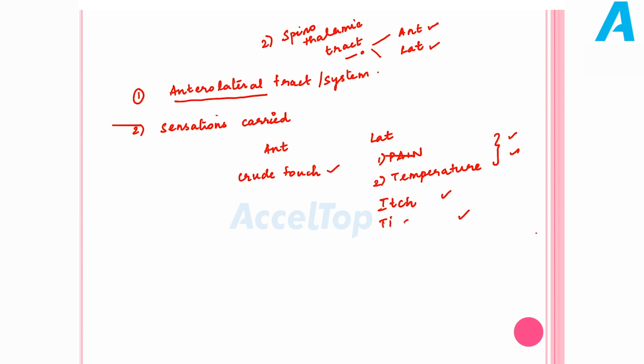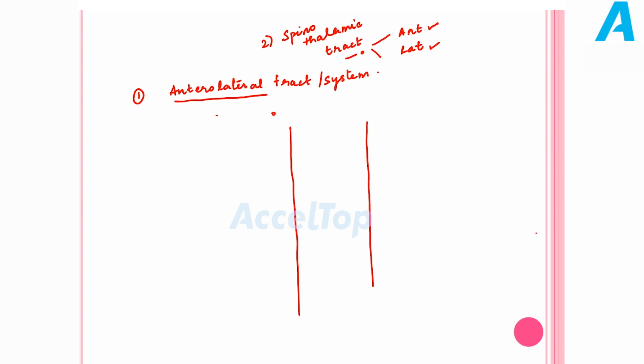Now we are going to trace the pathway of our spinothalamic tract. I have already told, the first order neuron always starts from the receptor. Let me come to another important question. What is the receptor for pain? This is another frequently asked question in competitive exams. The receptors for pain are called free nerve endings. They are also called nociceptors.